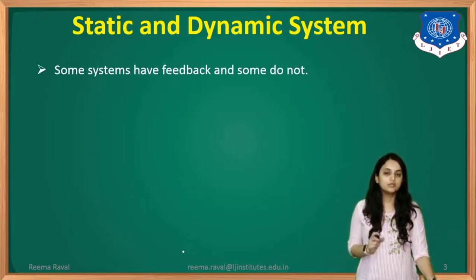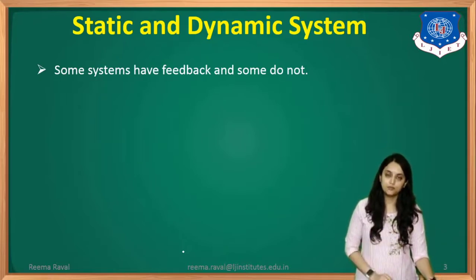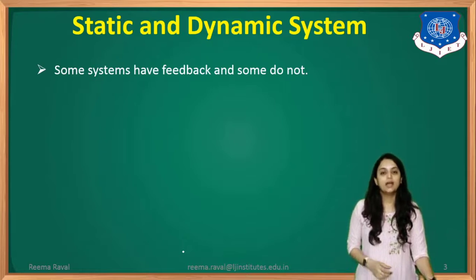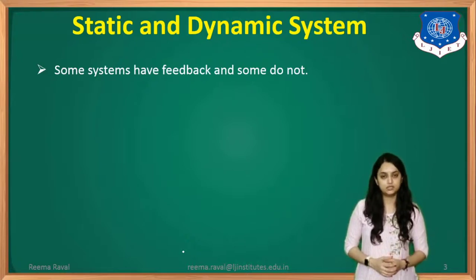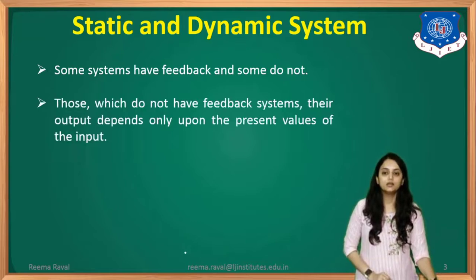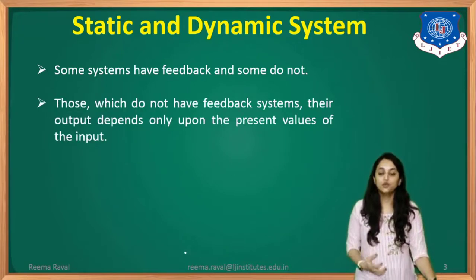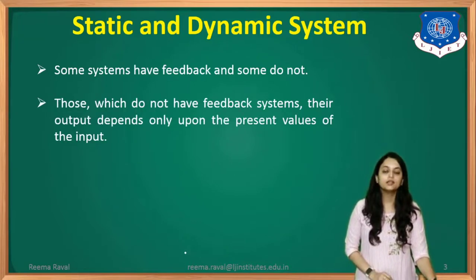So some systems have feedback and some do not have. That means whenever we see some system, we observe that there are some systems having feedback which we call closed loop system, and in some systems there is no feedback which we call open loop system. So here, those which do not have feedback, their output depends only upon the present values of the input.